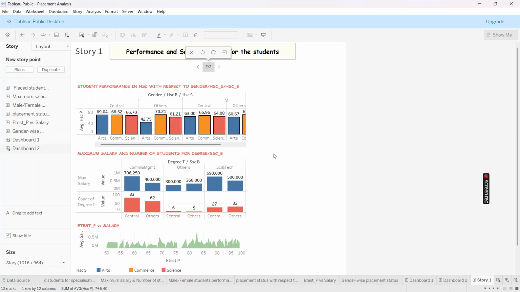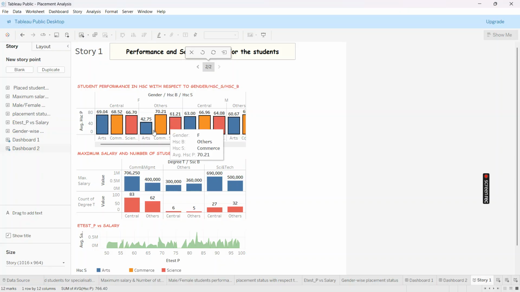We need to take the maximum salary. We have two conditions: we need to check the maximum salary, and we need to see the count of students with respect to degree and SSC. The same way, we need to see the count of students with respect to degree and SSC.